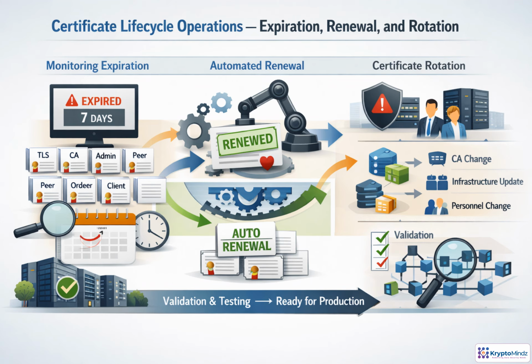Certificates are not set-and-forget assets. In Fabric, every enrollment, TLS, CA, admin, peer, orderer, and client certificate needs an owner and an expiration watch. Start renewal well before the deadline, using 90, 60, 30, and 7-day checkpoints. Rotate certificates when infrastructure, CAs, personnel, or trust assumptions change. Then update MSP material carefully, deploy in a controlled order, and validate channel configuration and node communication before production traffic depends on it.